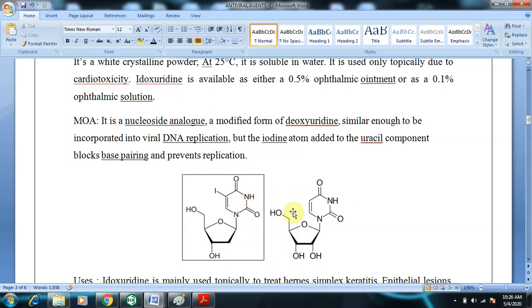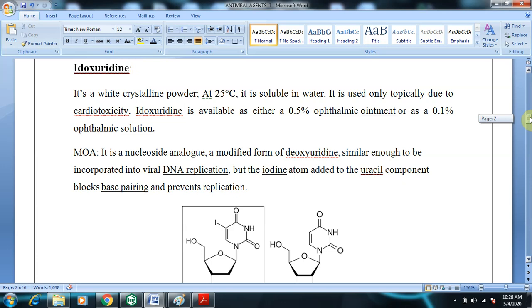So what happens is, instead of uridine being incorporated into the DNA base pairing, idoxuridine will be involved in the formation of DNA. Thereby it inhibits DNA replication. You can easily analyze that the extra incorporation of iodine and the missing hydroxy group at 2 dash position will cause improper base pairing. So the DNA replication of the virus will be inhibited.